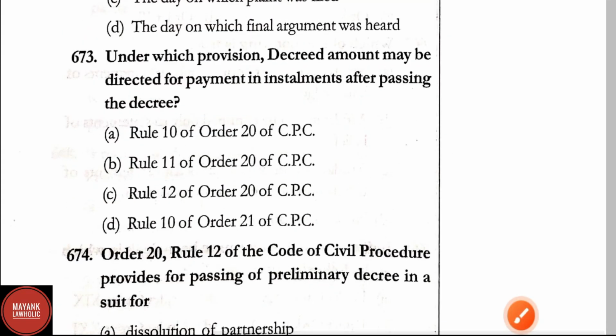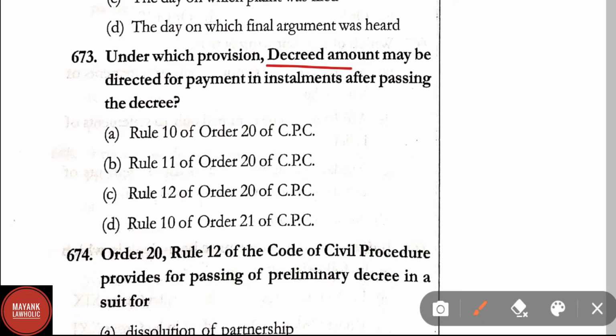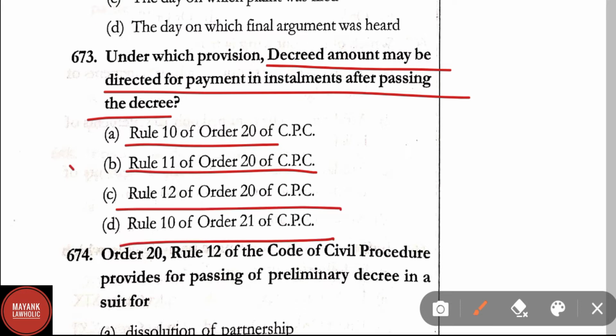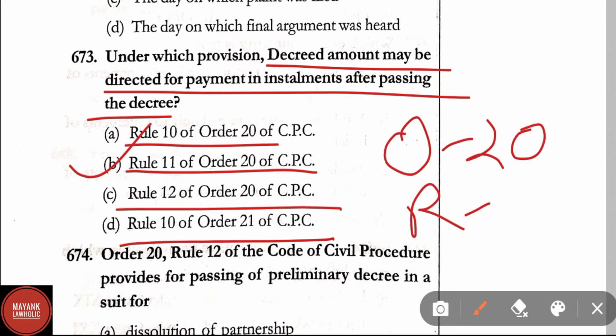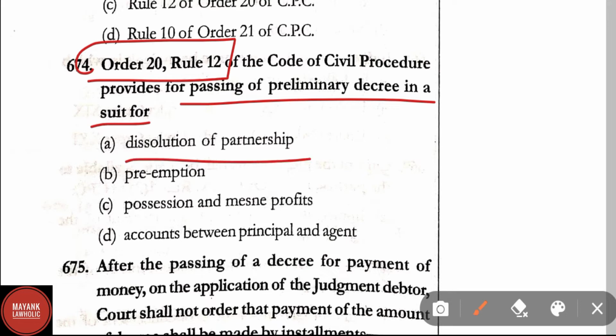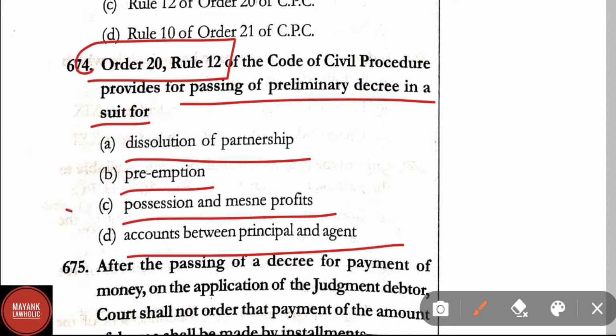Question number 673. Under which provision may the decreed amount be directed to be paid in installments after passing the decree? Here options are Rule 10, Order 20 of CPC, Rule 11, Order 20 of CPC, Rule 12, Order 20 of CPC, Rule 10 of Order 21 of CPC. Correct answer here is option B, that is Order 20 and Rule 11 of CPC. Question number 674. Order 20, Rule 12 of CPC provides for passing of preliminary decree in a suit for dissolution of partnership, preemption, possession and mesne profit, accounts between principal and agents. Here correct answer is option C, that is possession and mesne profits.